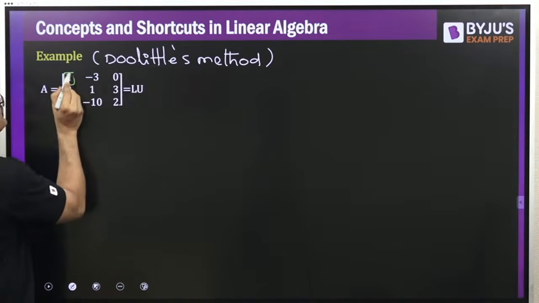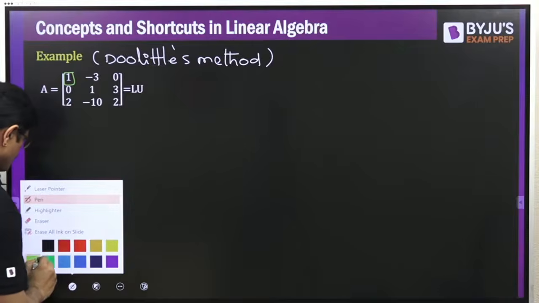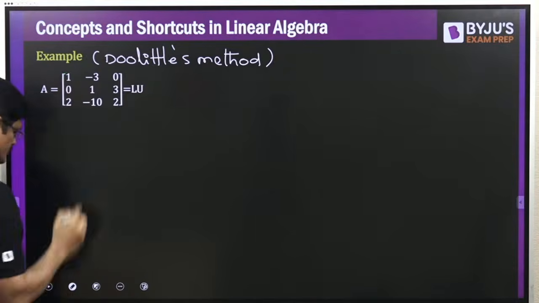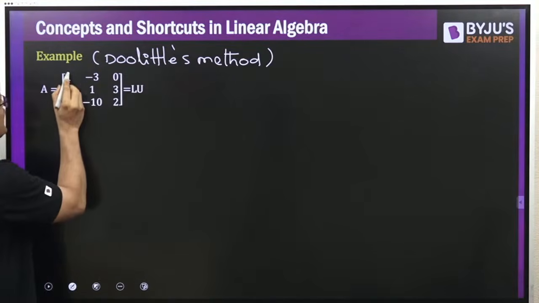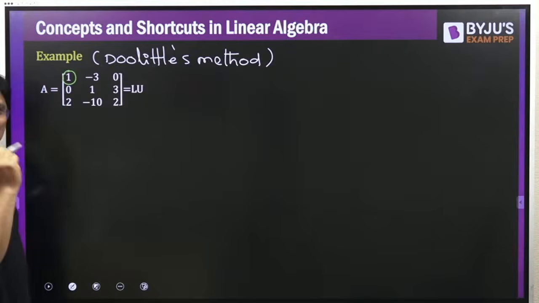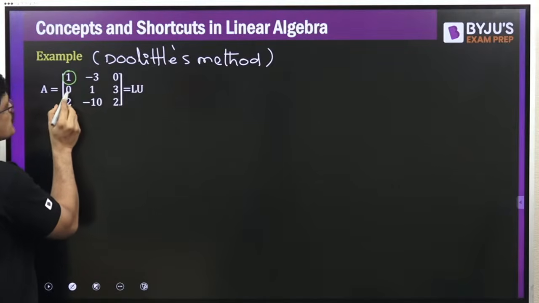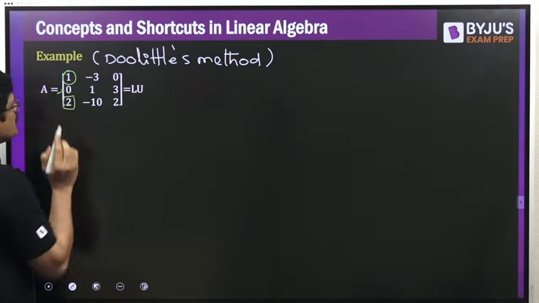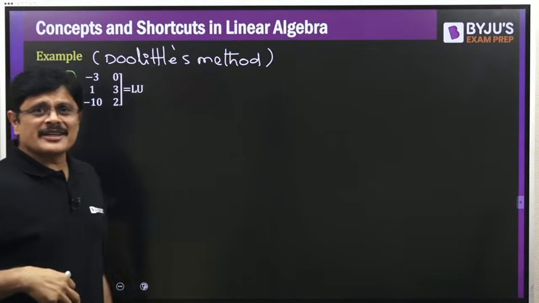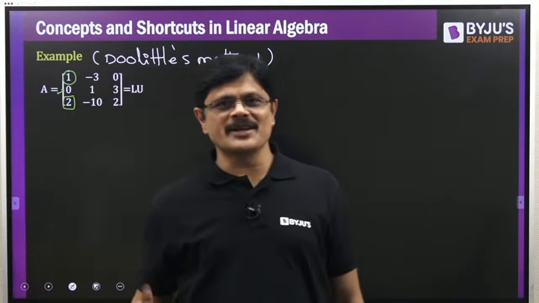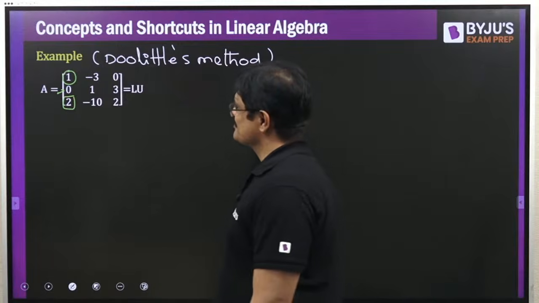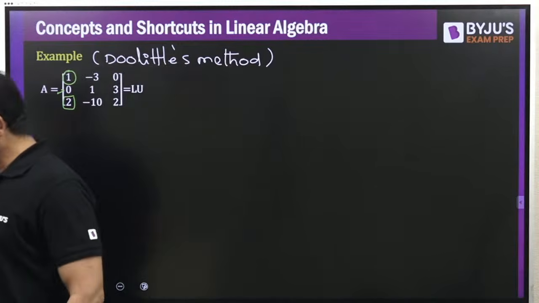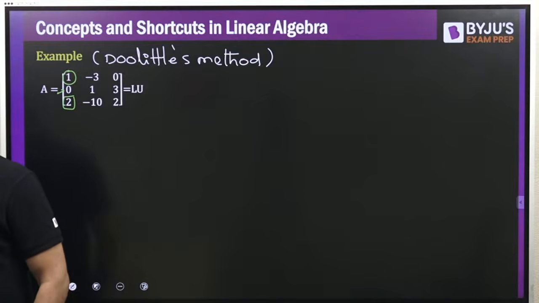Using this element, I have to make these two fellows 0. There's nothing wrong otherwise, but I like to follow conventions. This one is already 0, so you only make this fellow 0. Can you please give me the row operation for this? Please give the row operation to make it clear. Very good, ABD Villiers, Sai Nivas, very good.